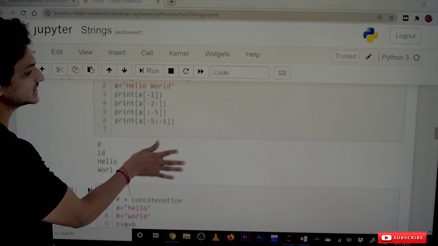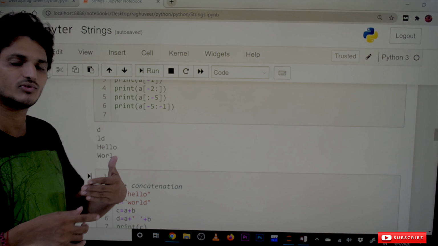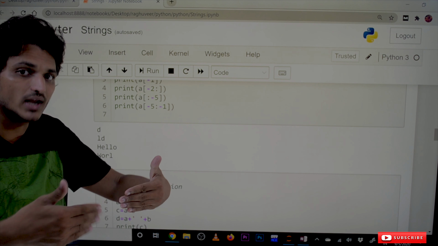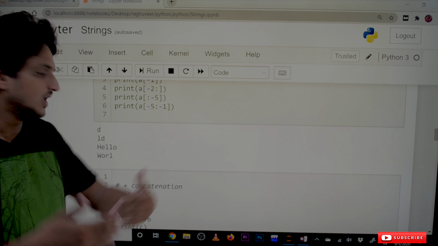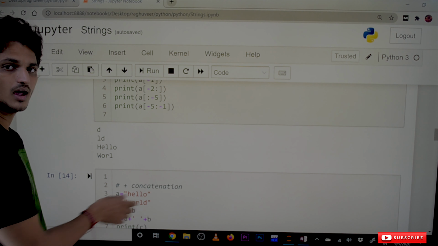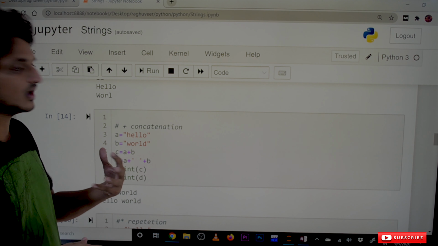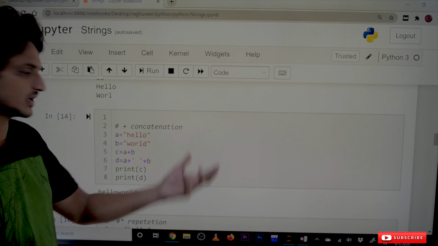The next one is -5 to -1 position. -5, -4, -3, -2. It won't consider -1, the last position. That's why it will display WORL. This is how we use negative indexing for slicing or accessing our characters.